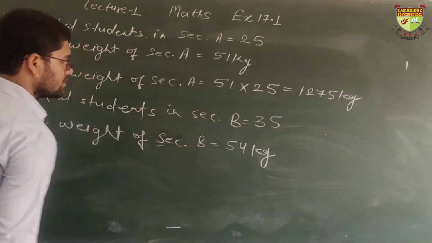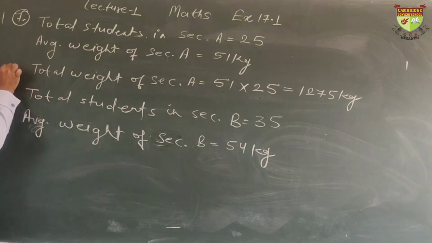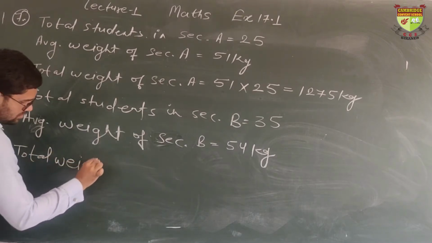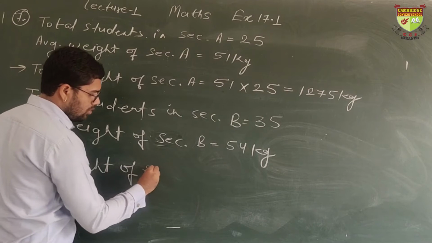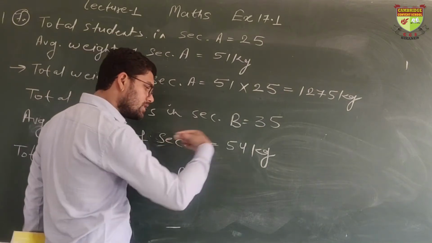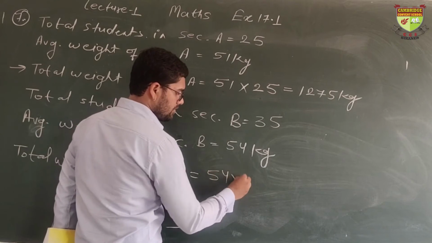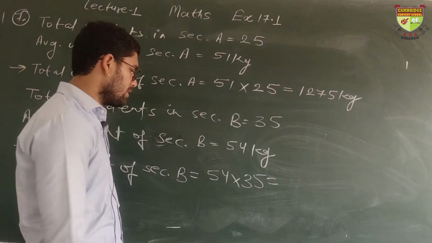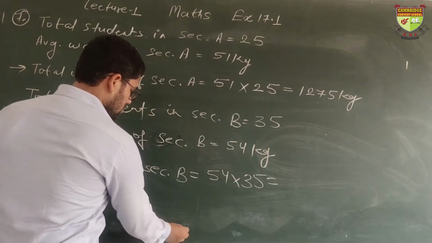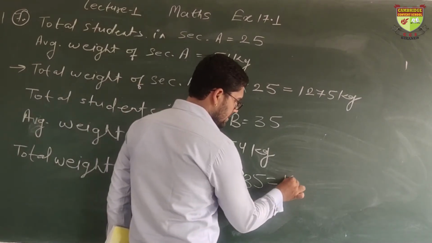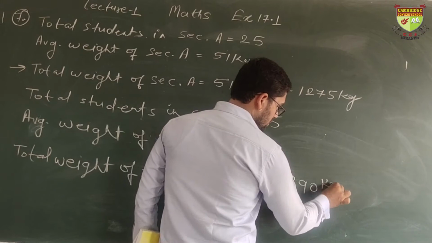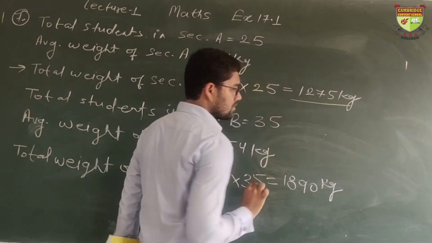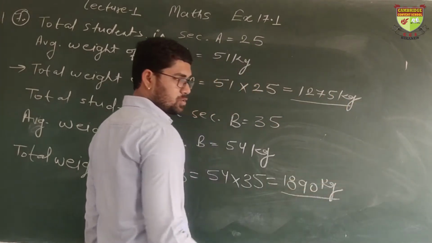There are total 35 students, so what will be the total weight? Same thing like this step. Total weight of all students of section B: weight of one student is 54, total 35 students. So we multiply this, and we shall get 1890 kg. So this is the total weight of all the students of section A, and this is the total weight of all the students of section B.